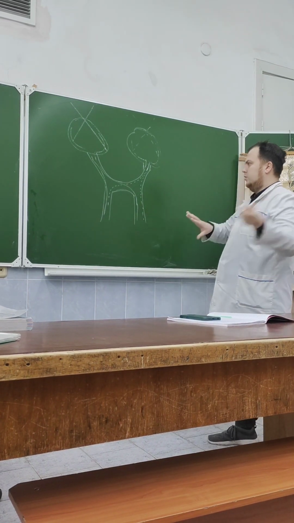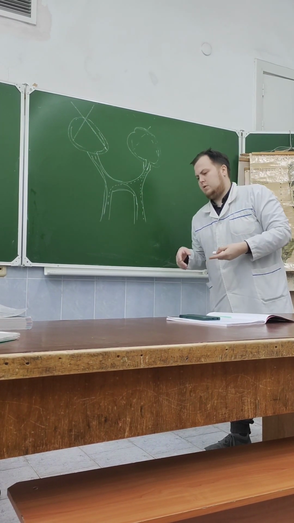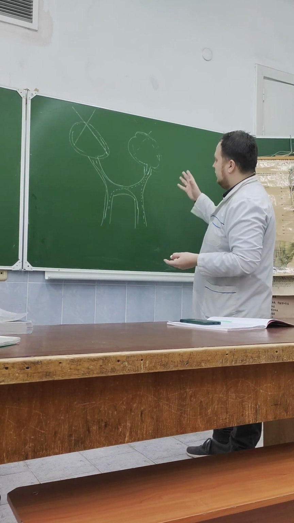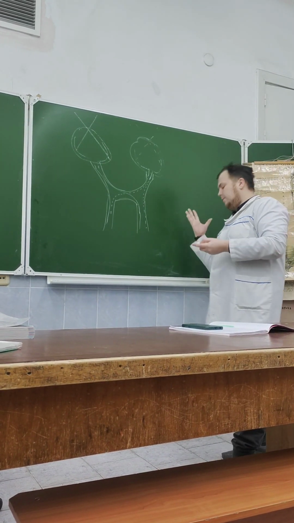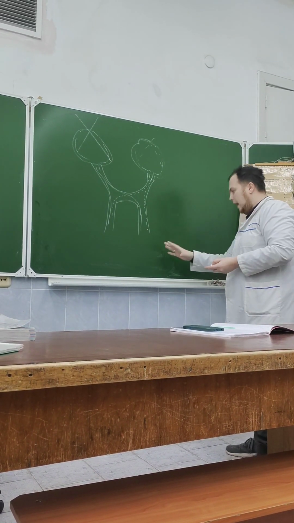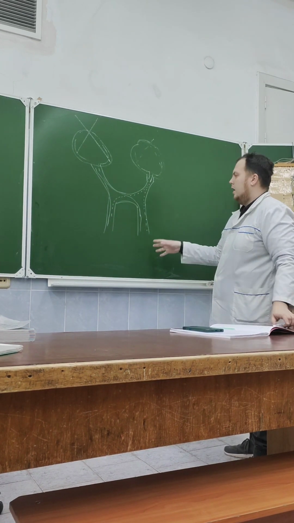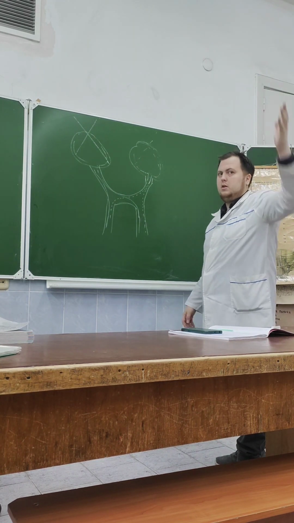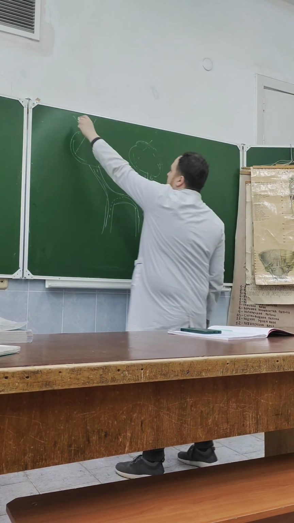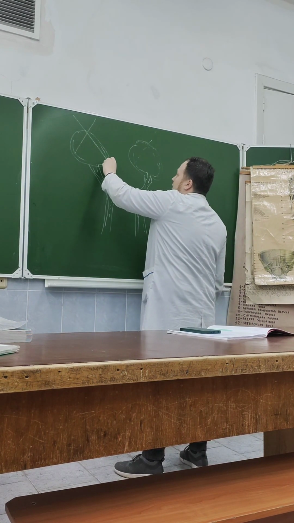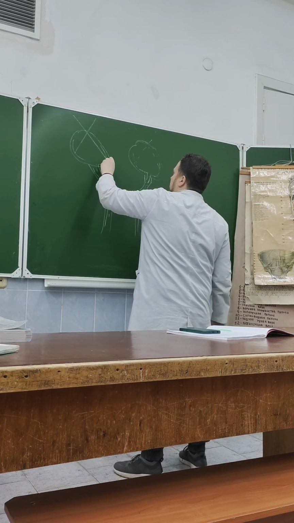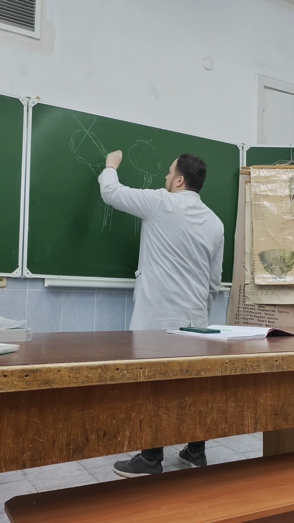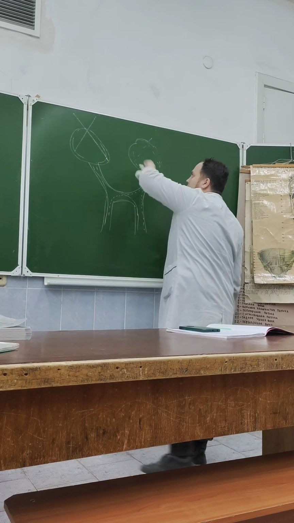Each optic tract goes to the corresponding hemisphere. And what do we get after the decussation? For example, the right hemisphere gets the image taken from the left visual field, left visual field of the left eye and left visual field of the right eye.